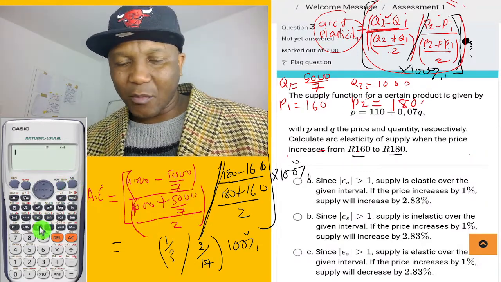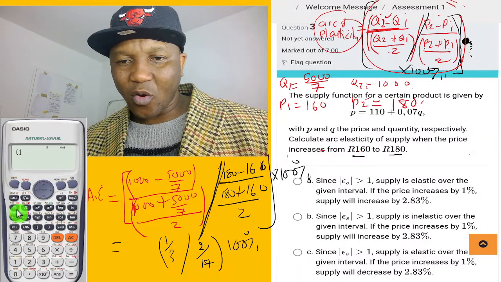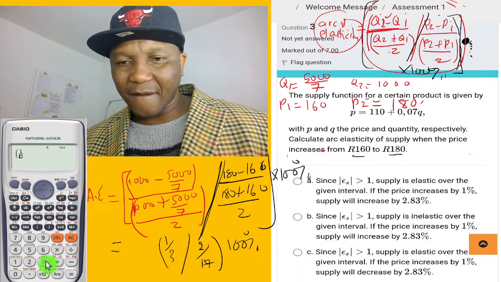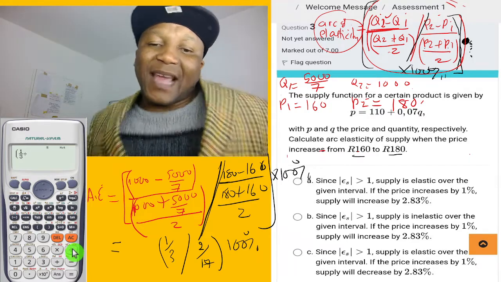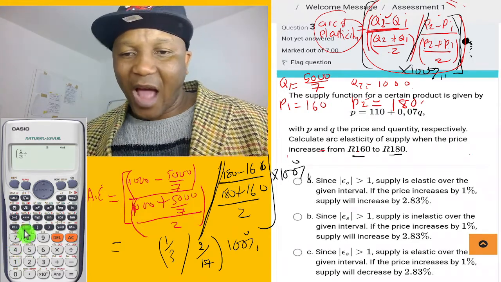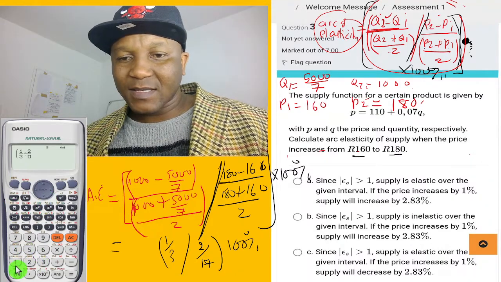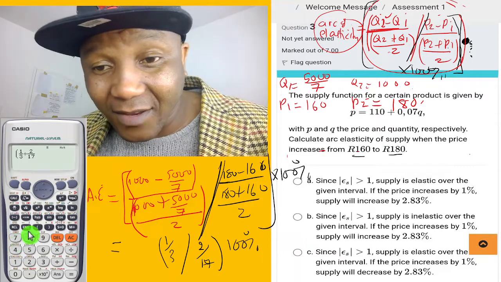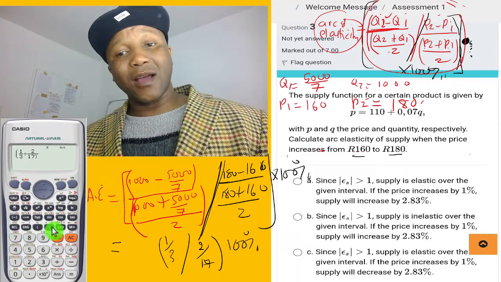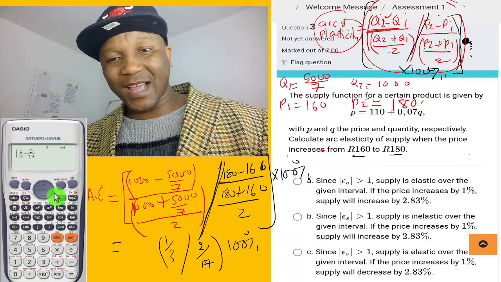So we're going to put the fraction, 1 over 3, and then divide, because that line is the same thing as divide. 2 over 17. We don't make a mistake again.